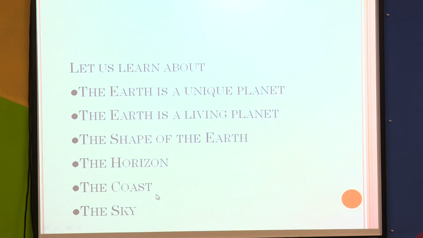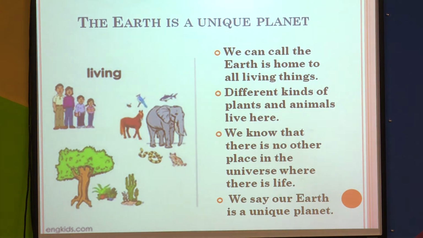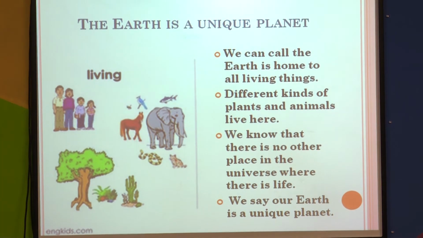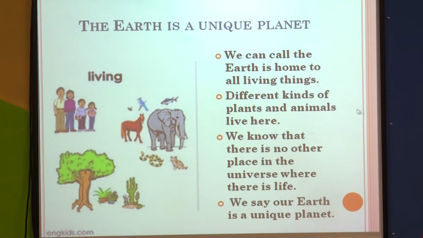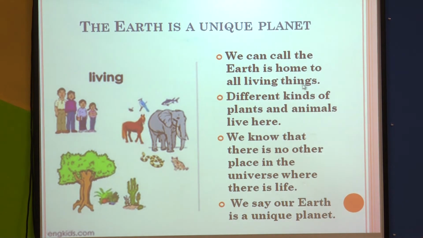Our first topic in the lesson is that the Earth is a unique planet. Why do we call Earth a unique planet? Because Earth is the home of all living things. Different kinds of plants and animals live here. You can see in this picture, plants and animals live here.